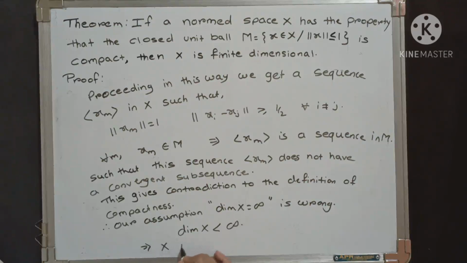This implies that capital X is finite dimensional. And hence the proof that the normed space capital X is finite dimensional.